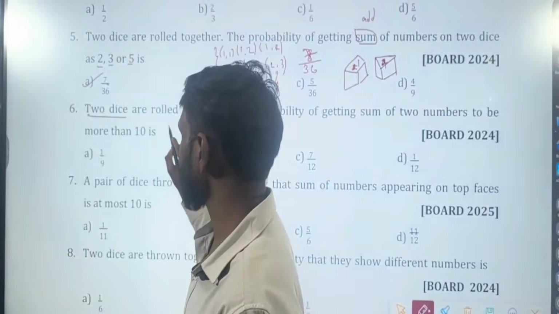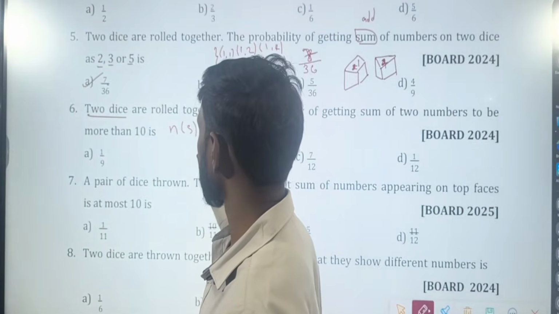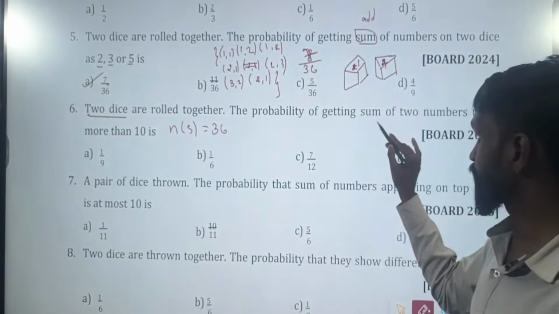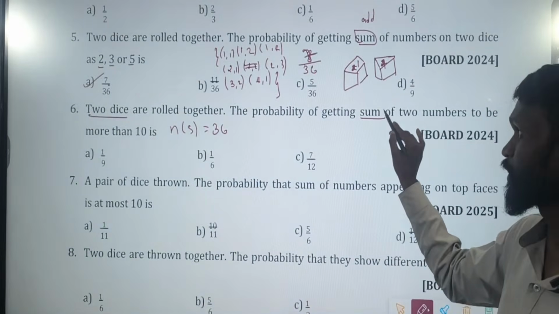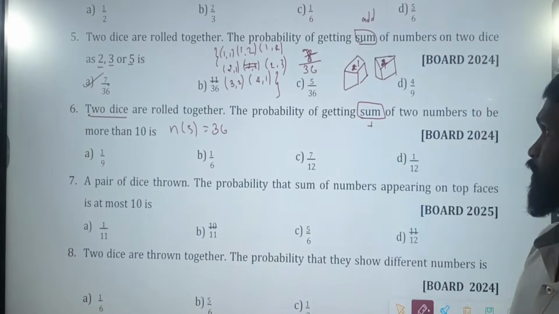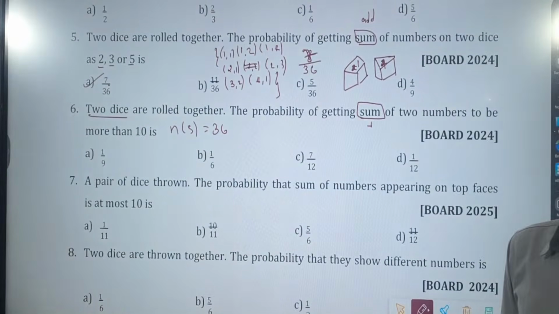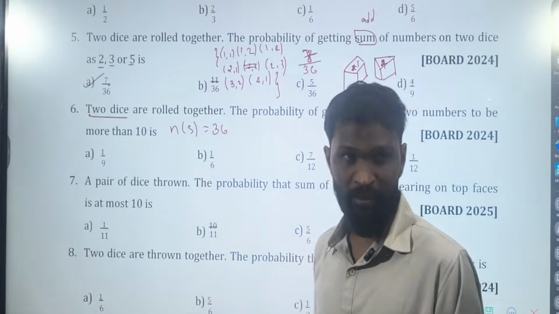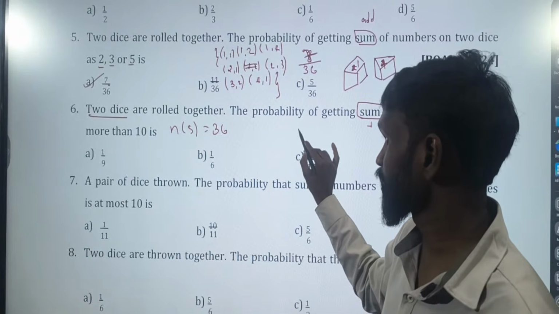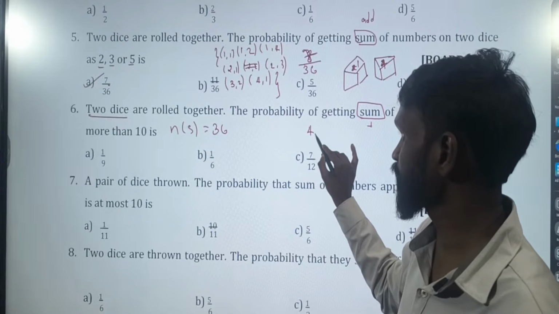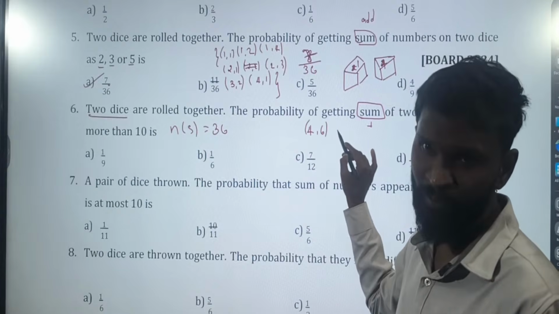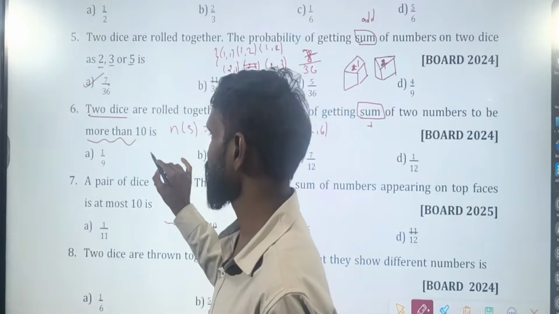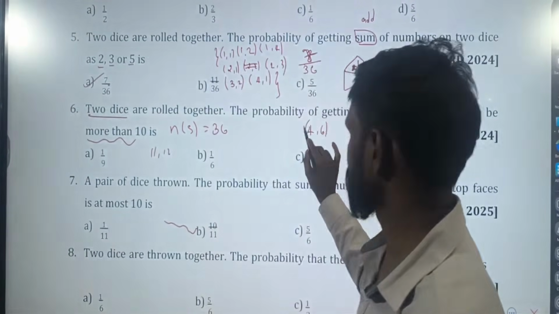Then again a question based on 2 dice. 2 dice means total how many outcomes? 36. That is 6 into 6. The probability of getting a sum of 2 numbers. Sum means what? Add. The sum of 2 numbers to be more than 10. Add 2 numbers, it should be more than 10. More than 10, can I go with 4, 6? What is 4 plus 6? But they're asking more than 10, which means 11, 12. So this is not possible.